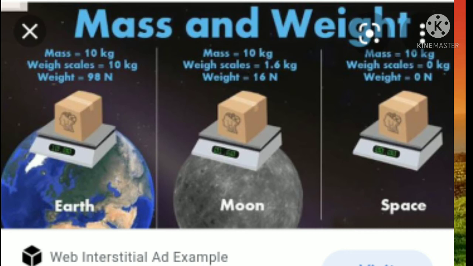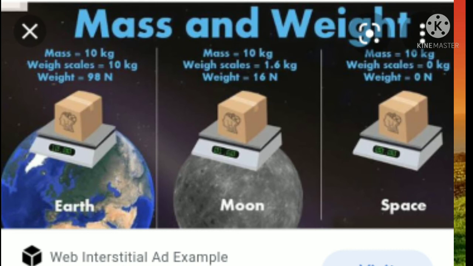Acceleration due to gravity at the surface of the moon is very less. Compared to the earth, it is one-sixth. The mass is the same, 10 kilogram on the earth and here also, but the weight of the body changed. So the weight of an object on the surface of the moon is only 16 Newton. Compared with the earth, it is one-sixth. Then now in space, what is the weight of an object?